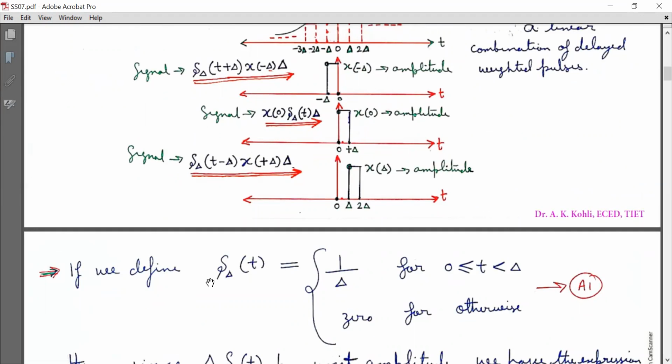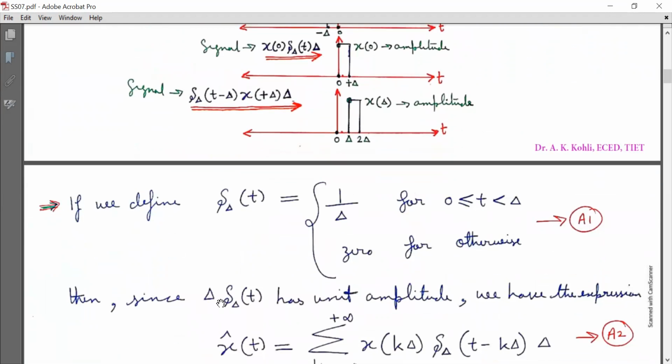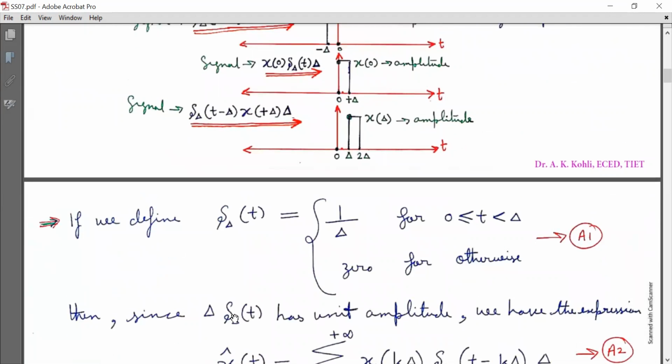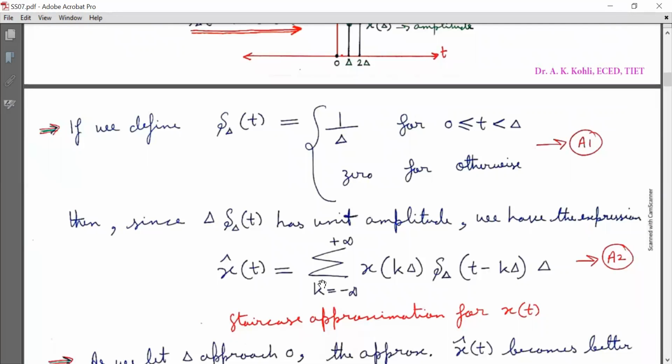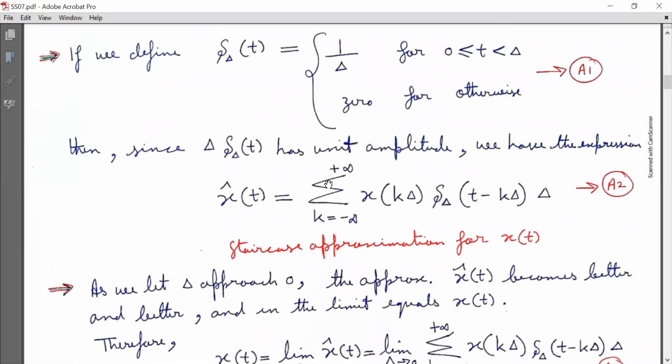Now, if we define delta with subscript uppercase delta of t equal to 1 by uppercase delta for t lying in the range 0 to uppercase delta, and 0 otherwise, then since uppercase delta into delta with subscript uppercase delta of t has unit amplitude, as discussed in the previous lectures, we have the expression x cap t equal to summation k running from minus infinity to infinity of x of k uppercase delta, into delta with subscript uppercase delta of t minus k uppercase delta, into uppercase delta.